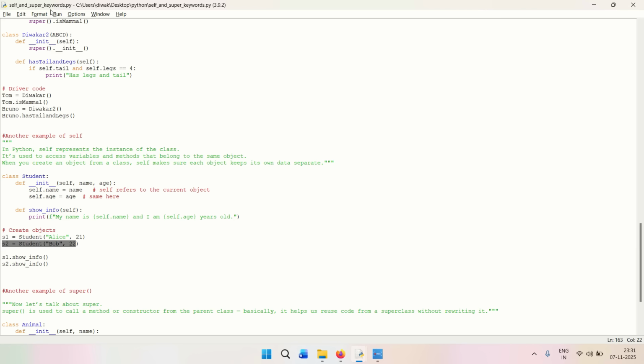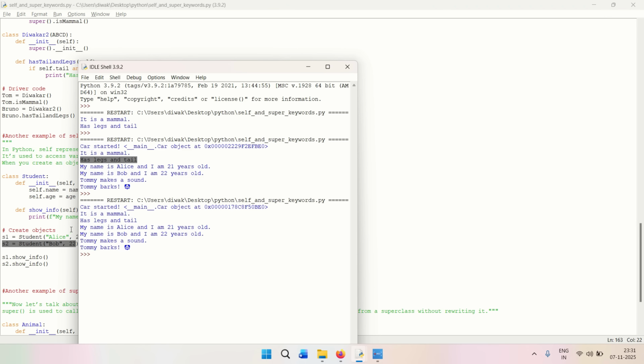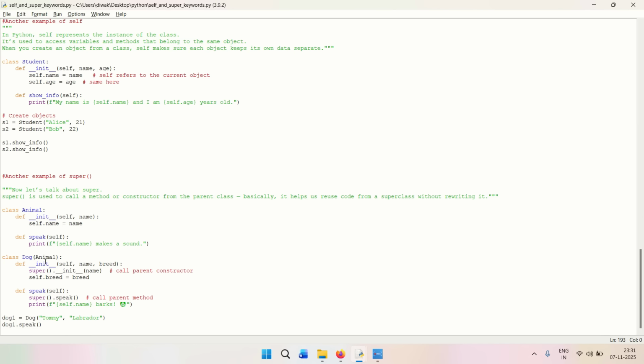So if we run it again, I think we have already run it, but let me run it again, right? So my name is Alice, and I am 21 years old. My name is Bob, and I am 22 years old, right? So that is how it is going to work. Let's see another example of super. I think it is more or less the same, but we can still talk about it.